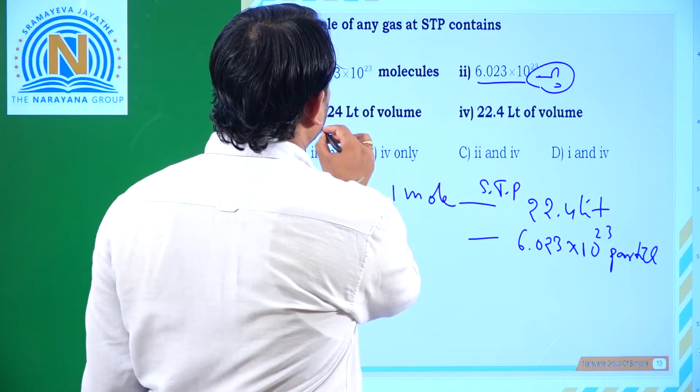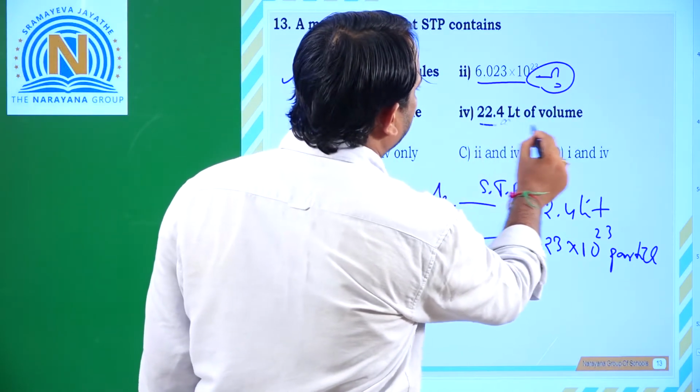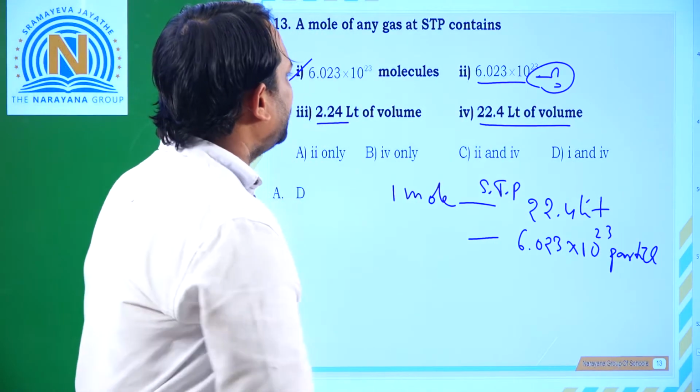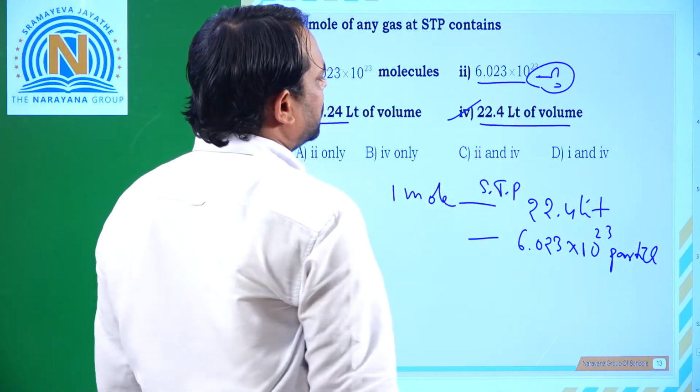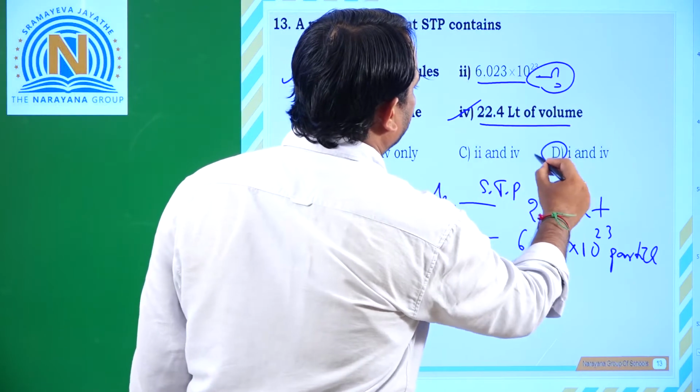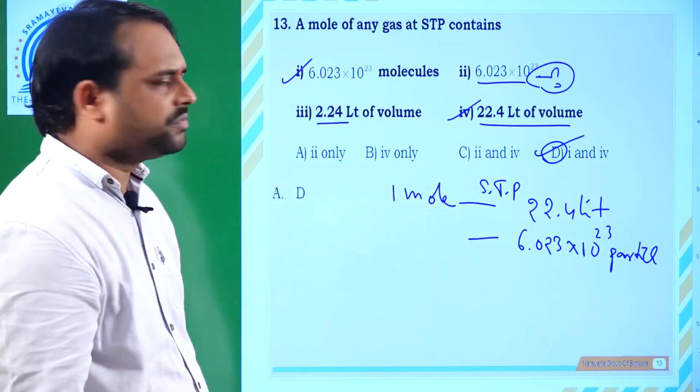2.24 liters. So this one is wrong. And 22.4 liters of volume, so this is also correct. Options 1 and 4, two options are correct. So here option D is the correct one.